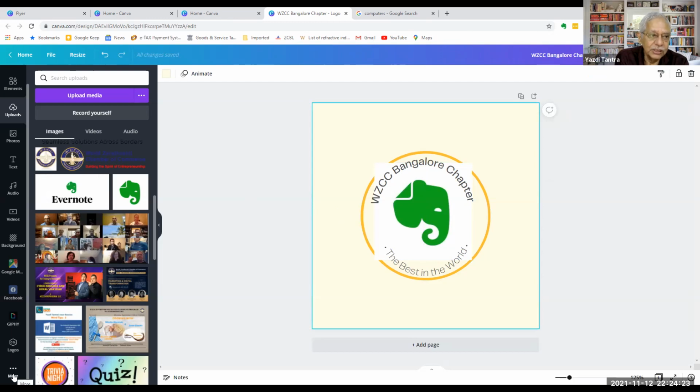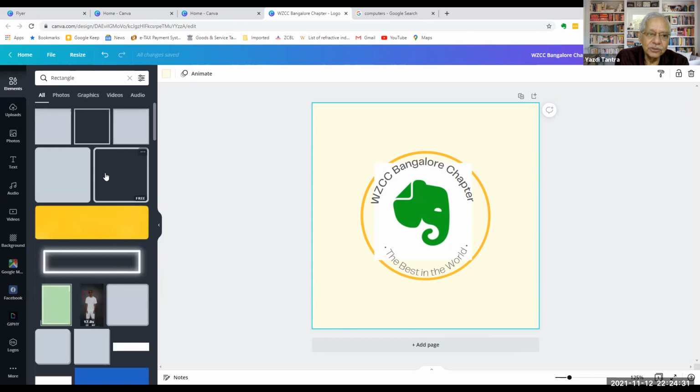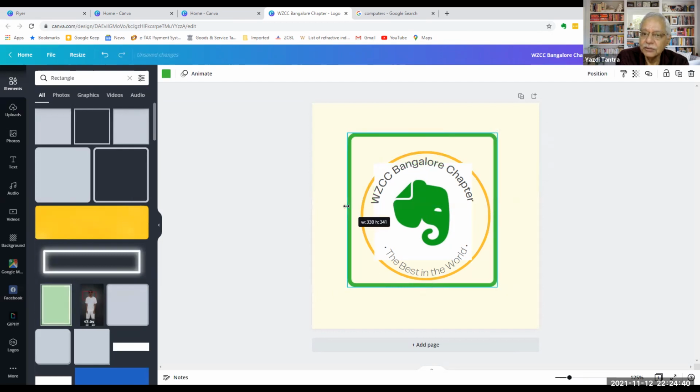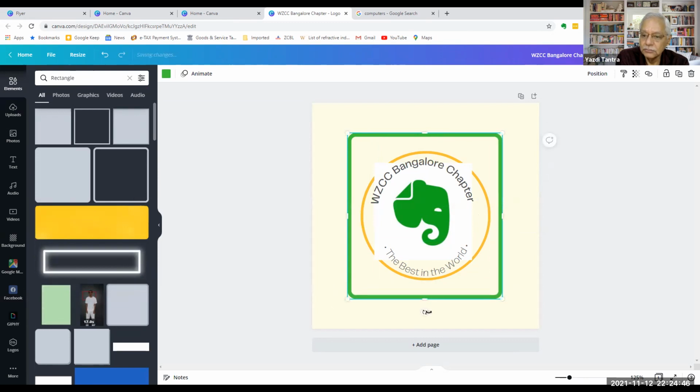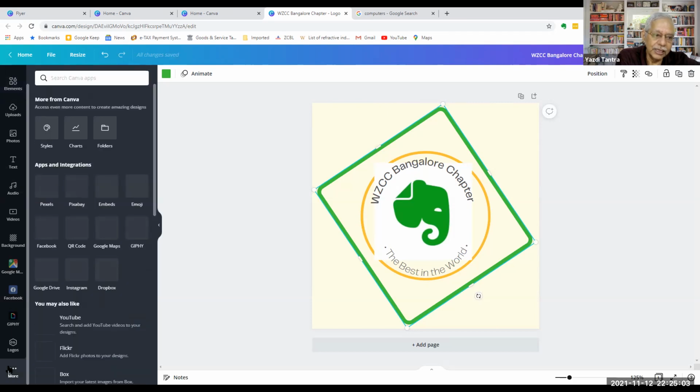Now I go to more. Here we have seen uploads, we have seen photos, we have seen elements. Elements has also lots and lots of things, like you can say rectangles, you can make a frame out of it. Okay, so then I can create a frame and make it look elegant. I'm doing it roughly. I want to make it a little fancy, for example. No programming knowledge. Okay. Now, when I go to more, see what all I get.